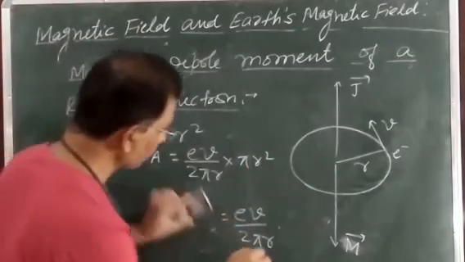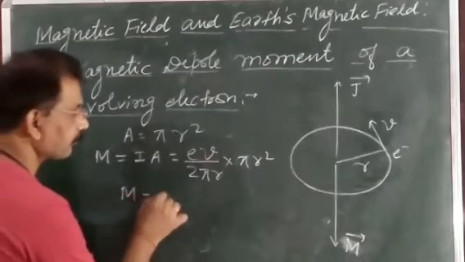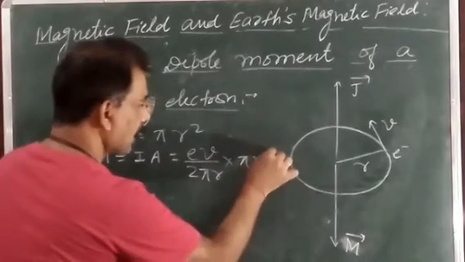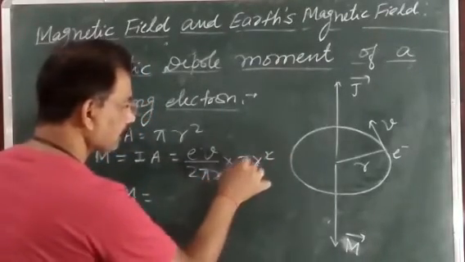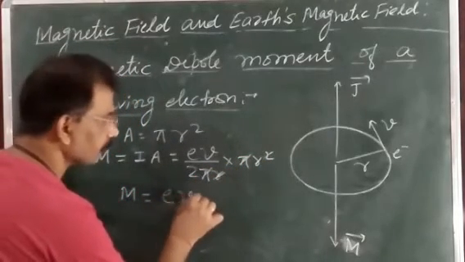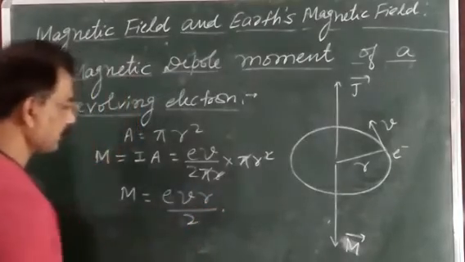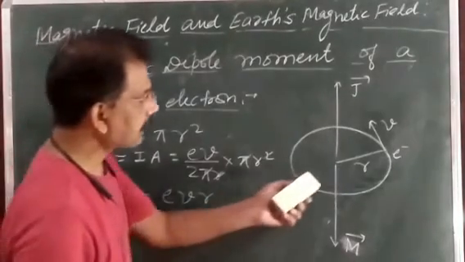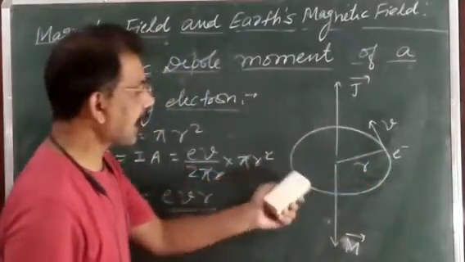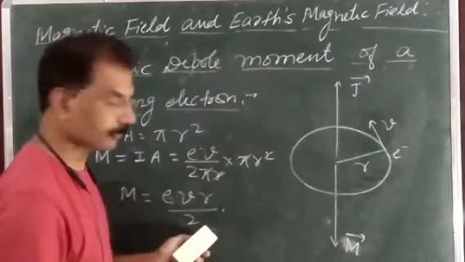In this way, r is cancelled by r, pi is cancelled by pi. So we get e v r upon 2. In this way, we find the magnetic dipole moment of that loop is e v r by 2.